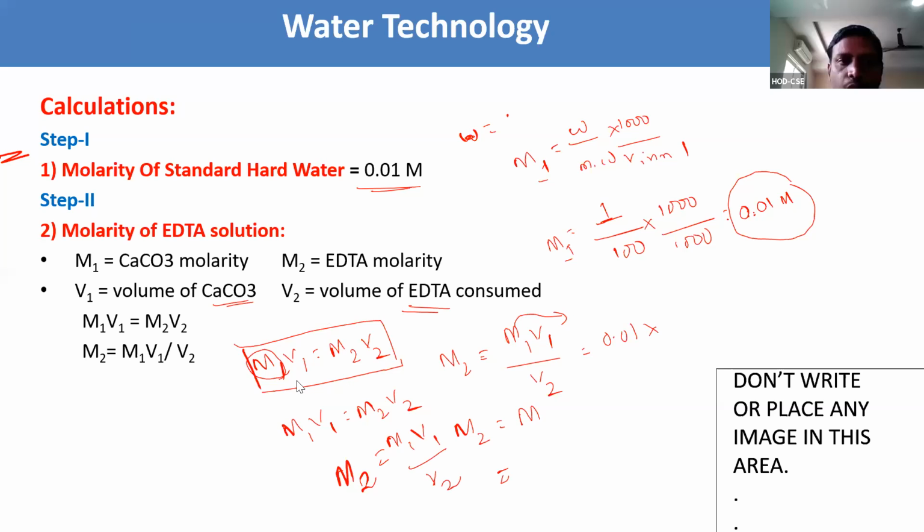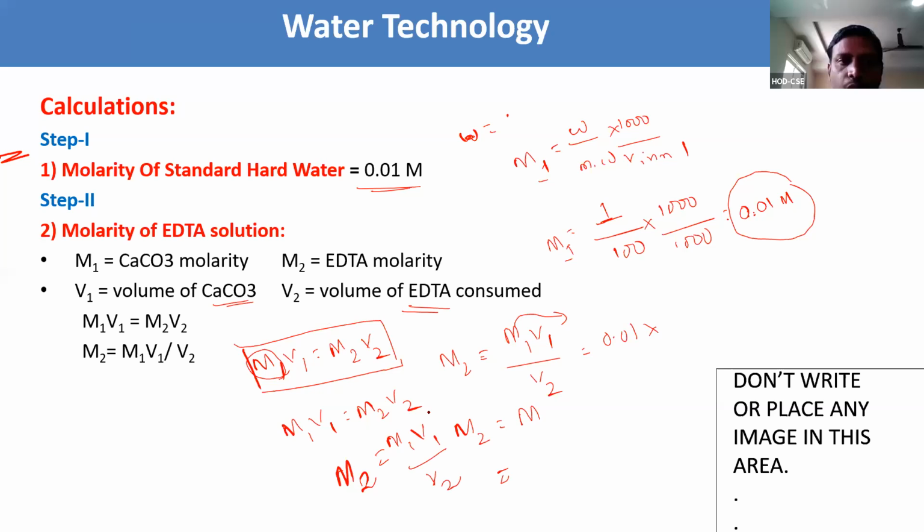We need to find the molarity of hot water, which is M3. So M3 equals M2V2 dash by V3.